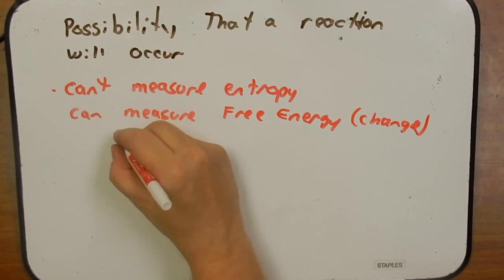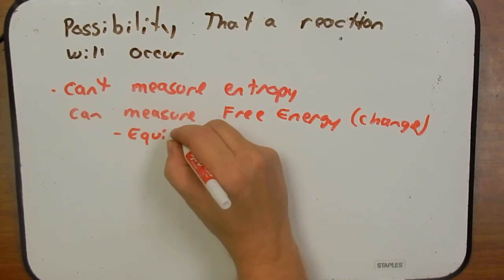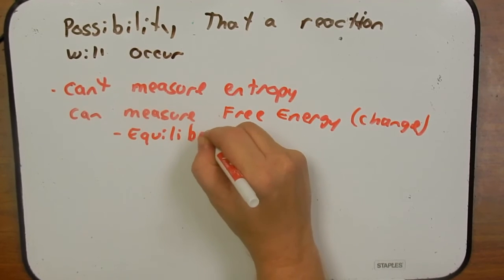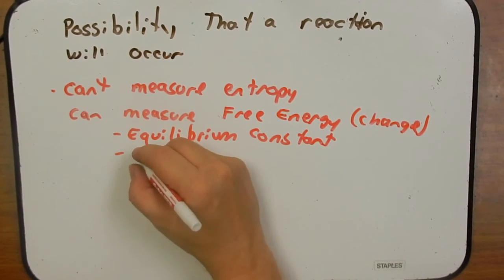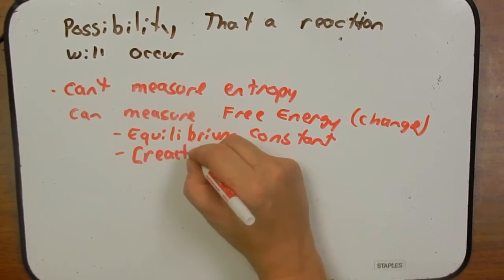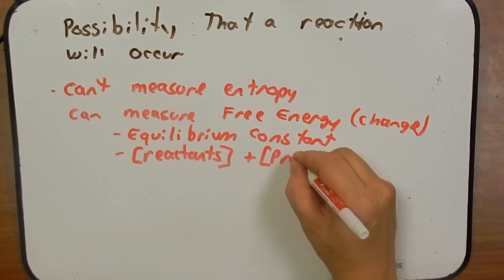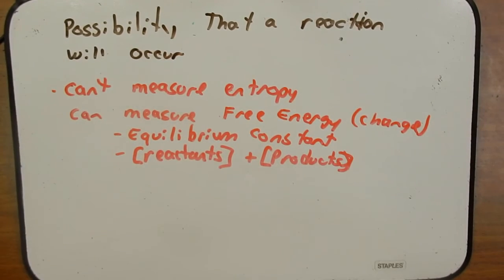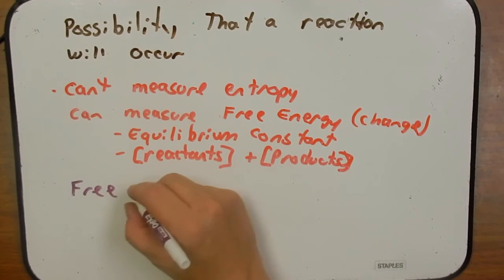And we can measure this using the equilibrium constant, which we're not going to talk about quite yet, or by the concentration of the reactants and the concentration of the products. Free energy change is an important point, I think.